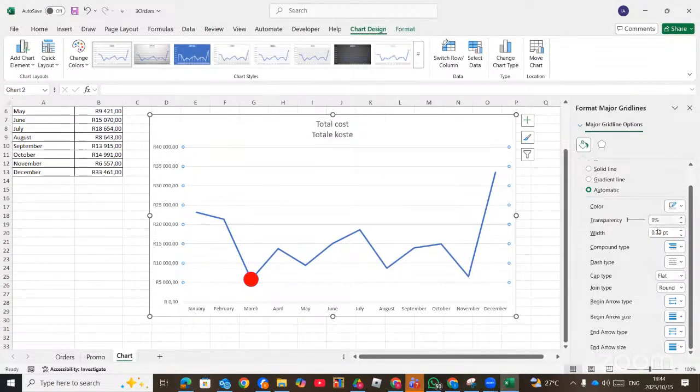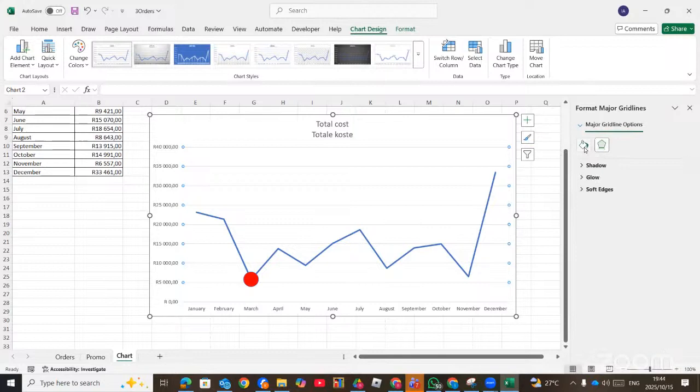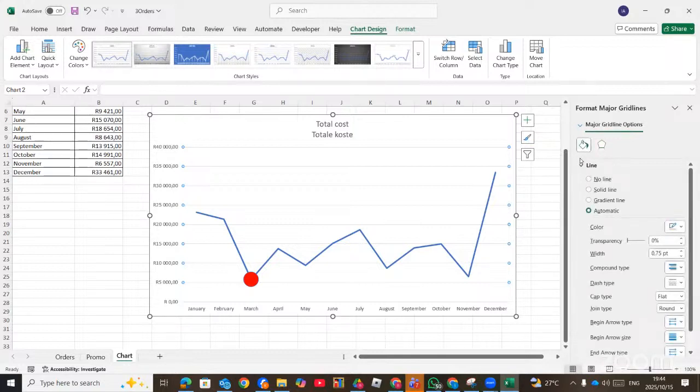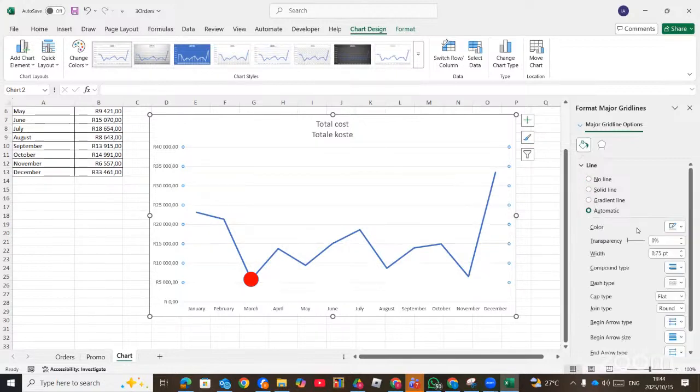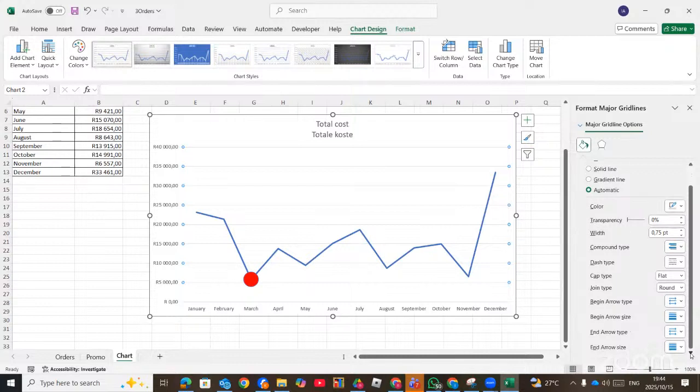So you go to the primary and then you select, make sure that it's displayed. By default, it gives us the automatic part, which is the measure grid lines with a filling. So here, the no line is there, then the automatic is picked with the color, with the transparency, with the width, and then also with the dashes and with different arrows.